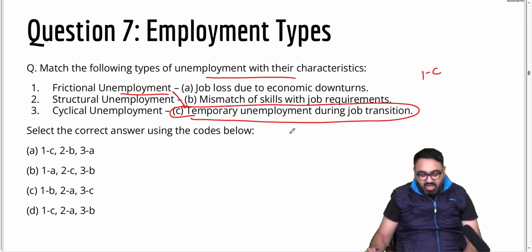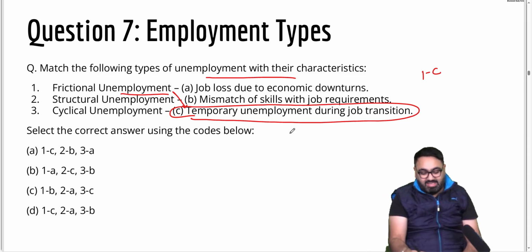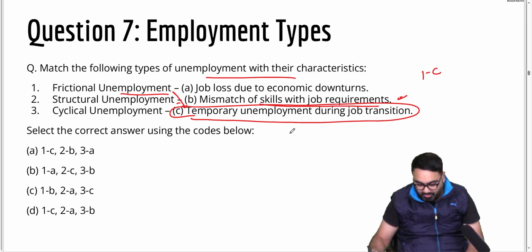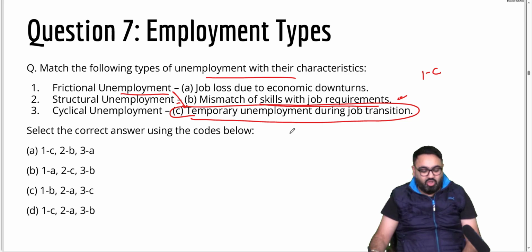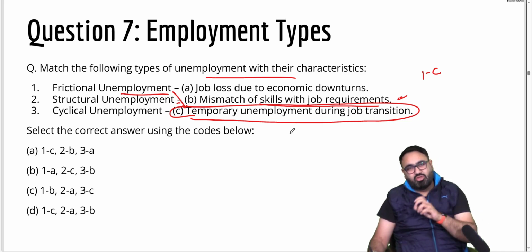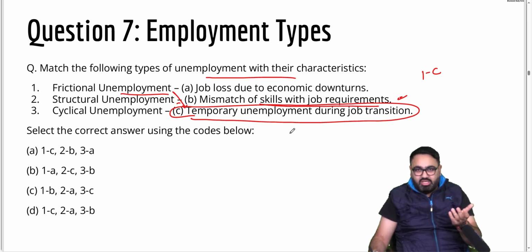Second, structural unemployment. Structural unemployment means mismatch of skills with the job requirement. So basically, the skills that you have, you are not suitable for this job. That is why you will see a lot of news reports saying that many or most Indian graduates are not eligible for jobs because the skills taught to them in college are not good enough.